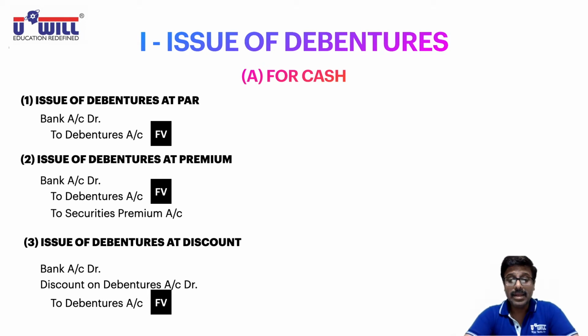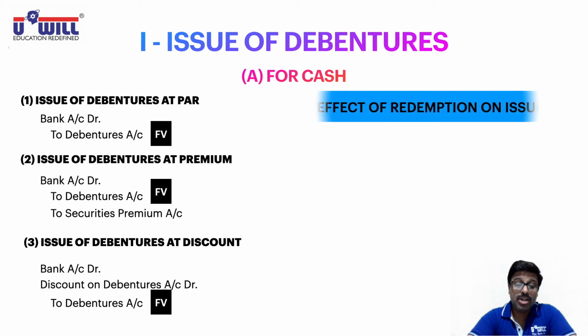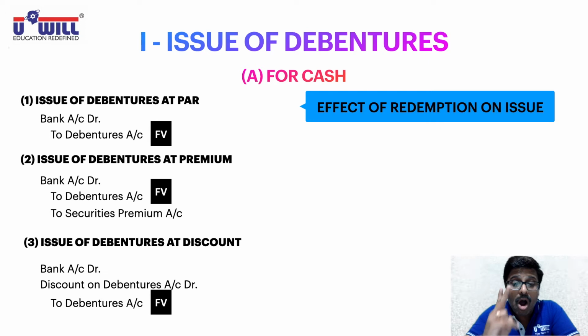Now, redemption we are going to do in future, but redemption will have effect on issue also. See, you have to inform the debenture holders in advance how you are going to redeem the debentures, how you are going to repay the money after 6, 7, 8 years. In two ways you can redeem the debentures, either at par or at premium. You cannot, I repeat, you cannot repay or redeem the debentures at discount.